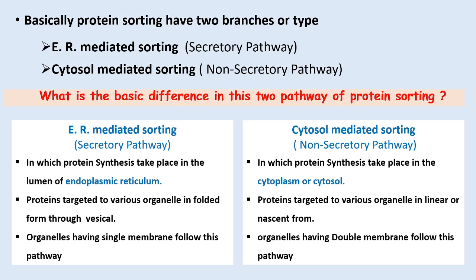Organelles having double membranes such as mitochondria, chloroplast and nucleus, and even the single membrane organelle peroxisome, follow this pathway. Even certain gram negative and gram positive pathogenic bacteria follow this type of protein sorting.